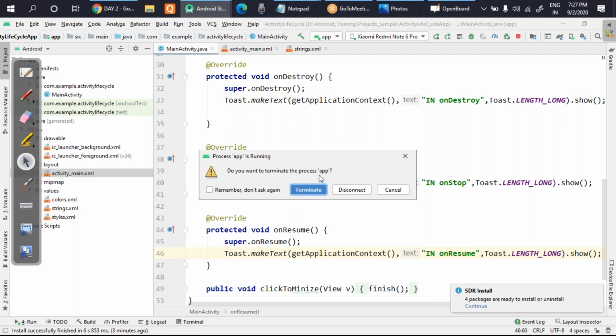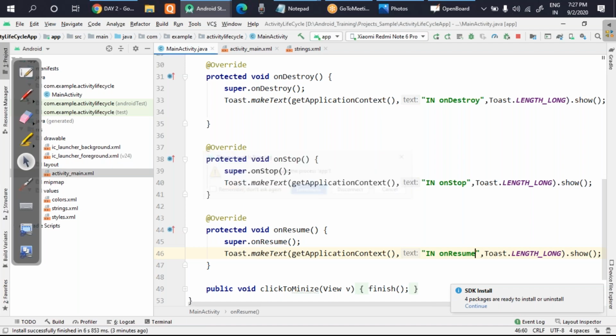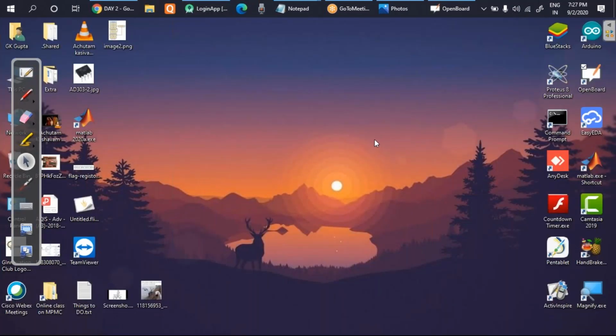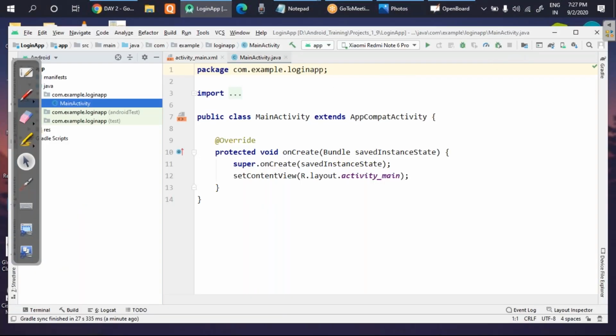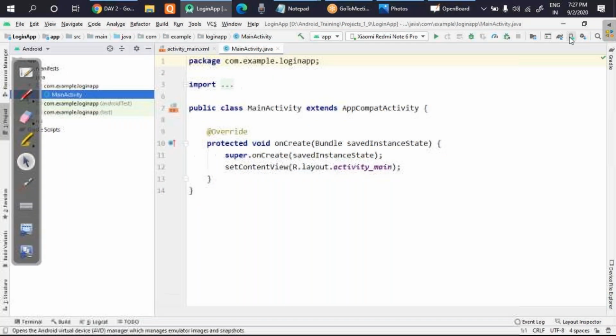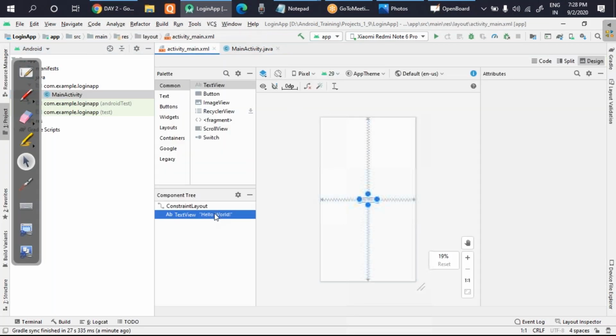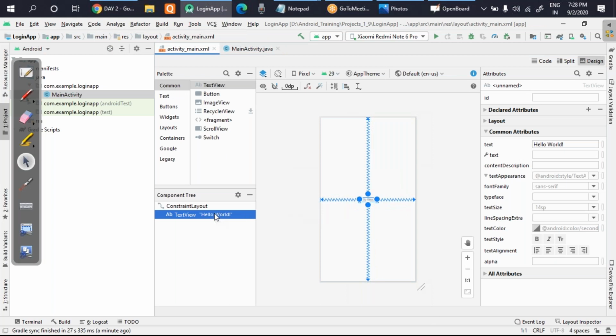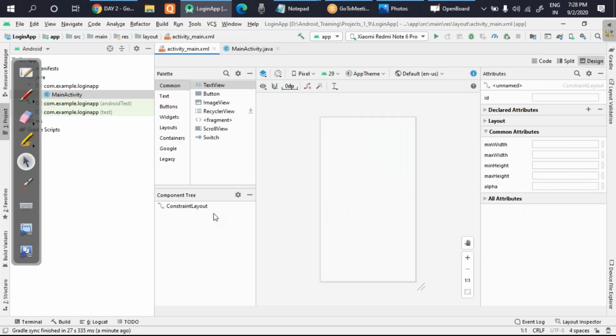It is showing the app is running. What I will do, I will close the app. Okay, so once you close the app, then you can, yeah, it's closed now. Okay, fine, let's get started. I'm going to the front end design. I will first of all delete the by default text view which is present there, and as per what we had thought, I will start copying the things.